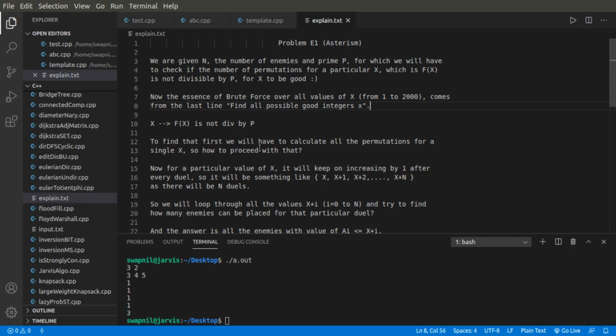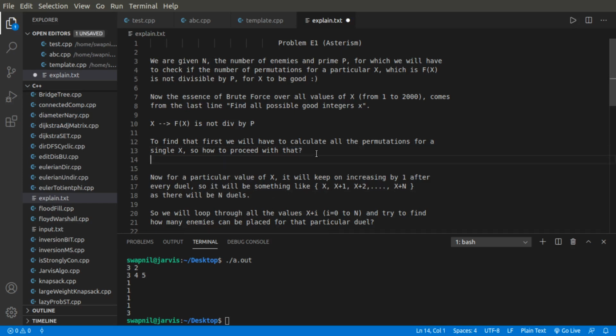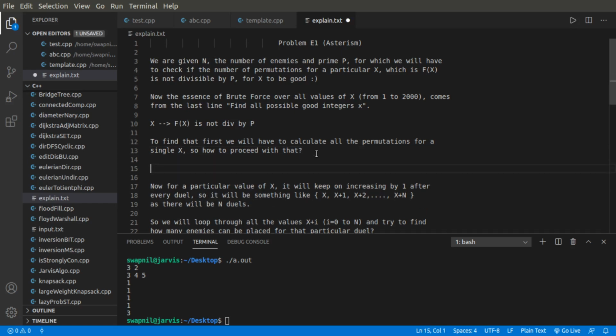So to find that, first we will have to calculate all the permutations for a single x, which is f(x). So how to proceed with that? Now for a particular value of x, it will keep on increasing by 1 after every duel, as explained in the problem statement. For every duel, if Yuzu wins, she will get an additional candy after winning the duel, and it will keep on going till the nth duel.